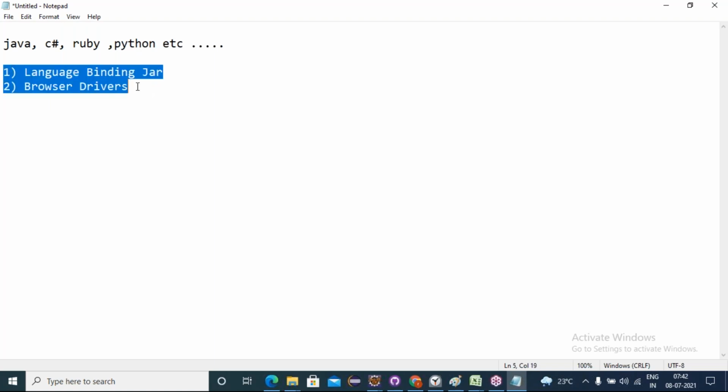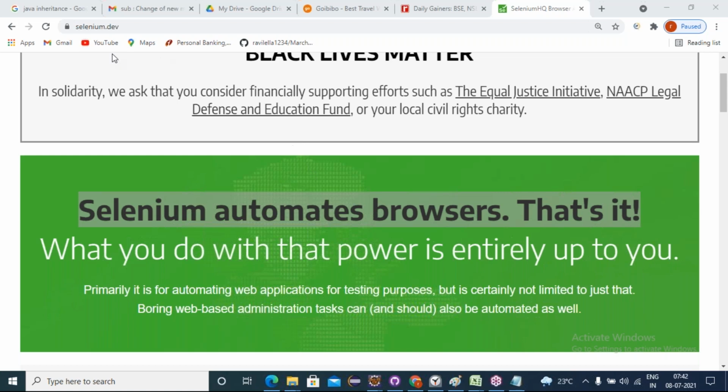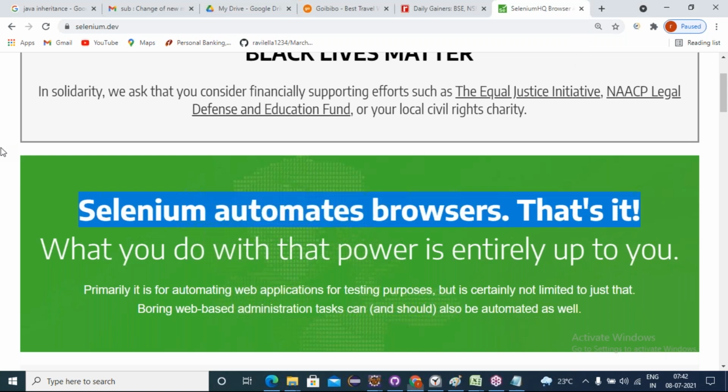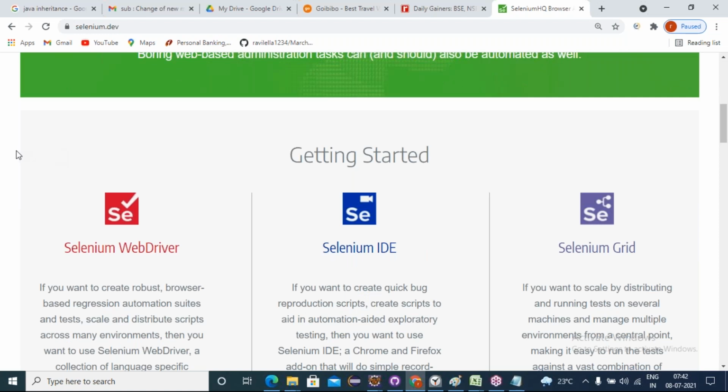Okay, so where can I download all those things? The official website for Selenium is selenium.dev. Before downloading that, let me discuss some components of Selenium. Friends, here we can see 3 components available in Selenium: Selenium WebDriver, Selenium IDE, and Selenium Grid. These are the 3 components that exist. Apart from these 3, there was one more component, the Selenium Remote Controller, that got deprecated.